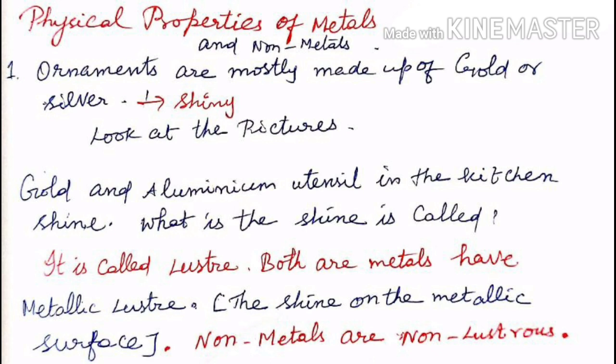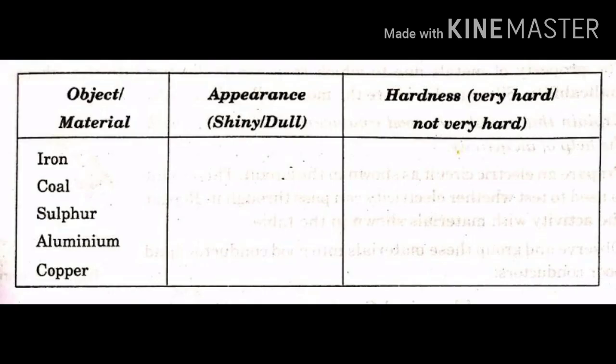But if you consider a coal piece or sulfur, they are not shiny in appearance. They are dull in appearance. So, non-metals are non-lustrous.